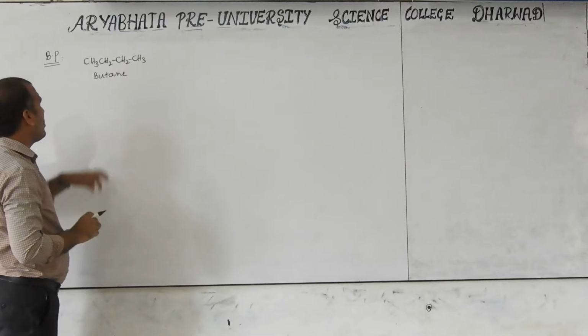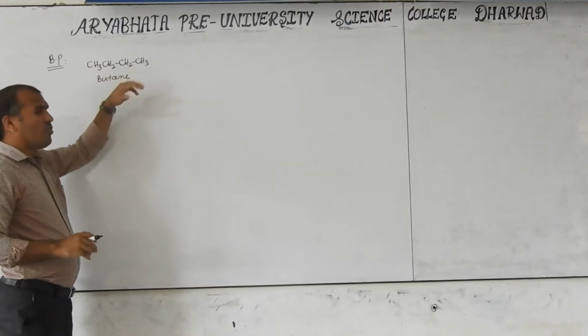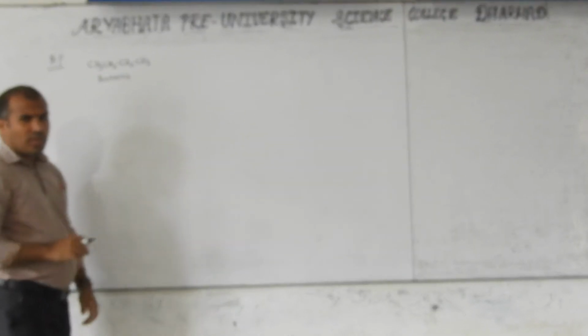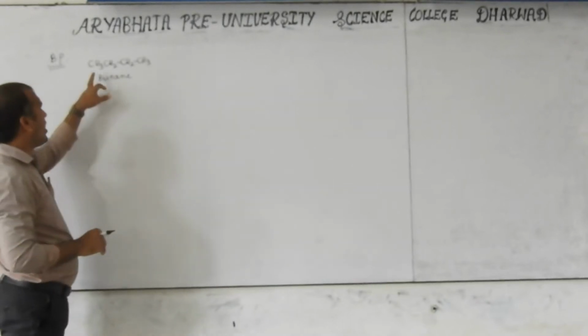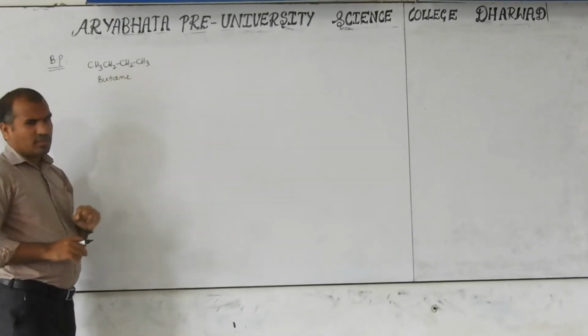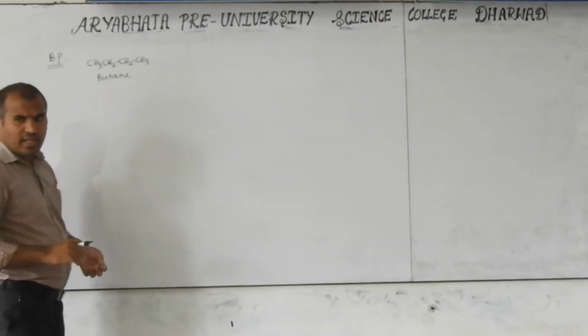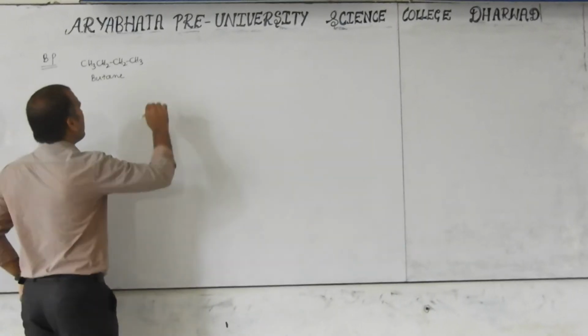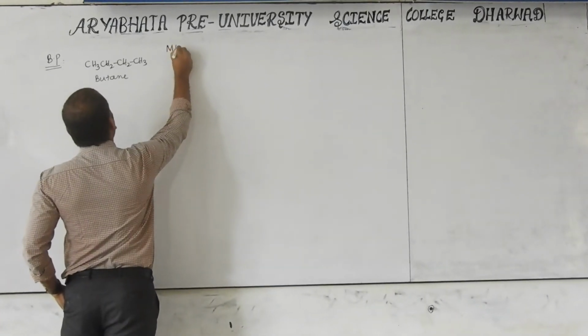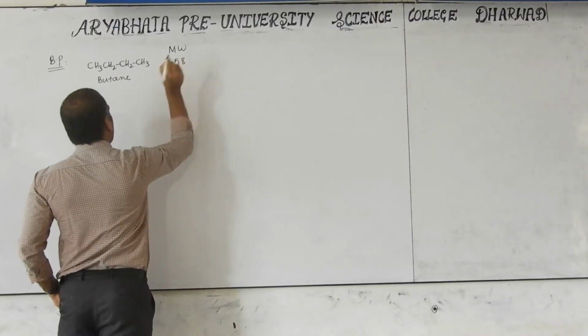Find out the molecular weight: 4 carbons into 12 is 48, and 10 hydrogens, 48 plus 10, is 58. MW means molecular weight, that is 58.